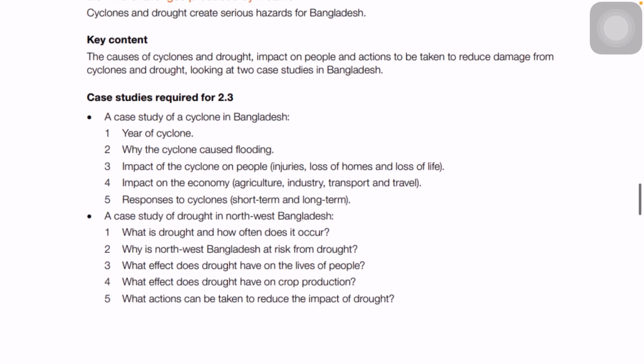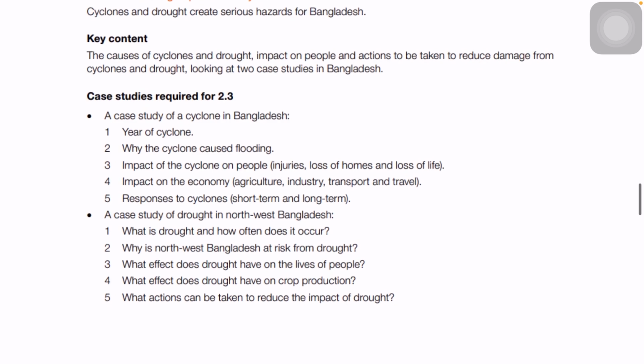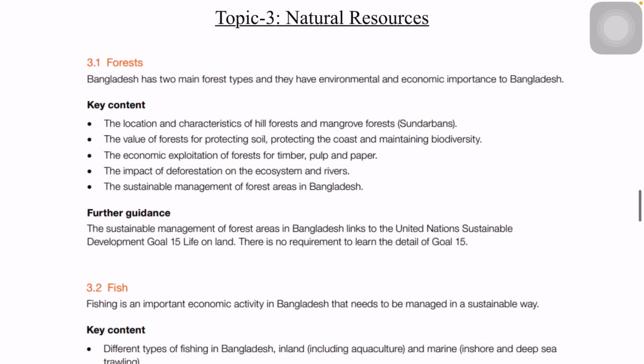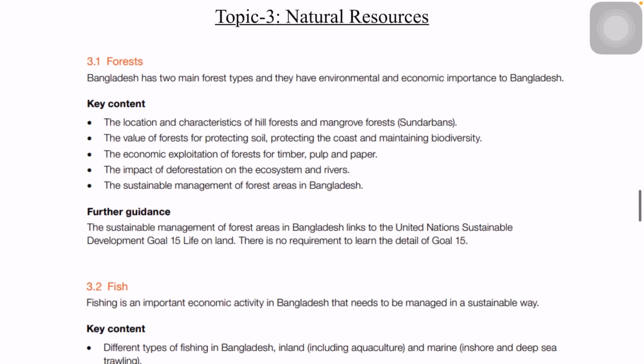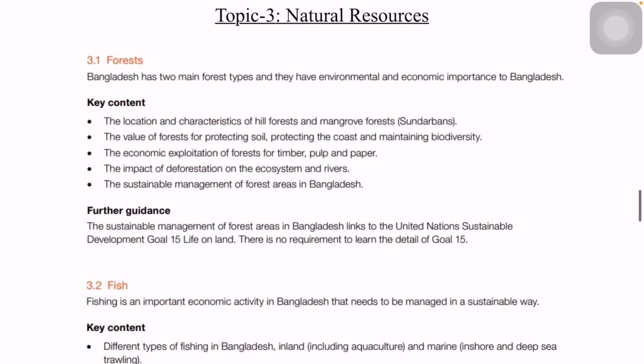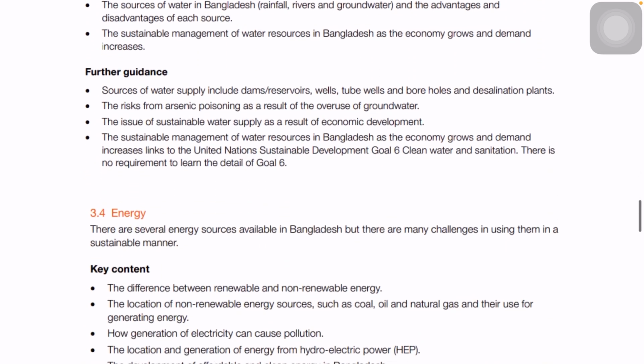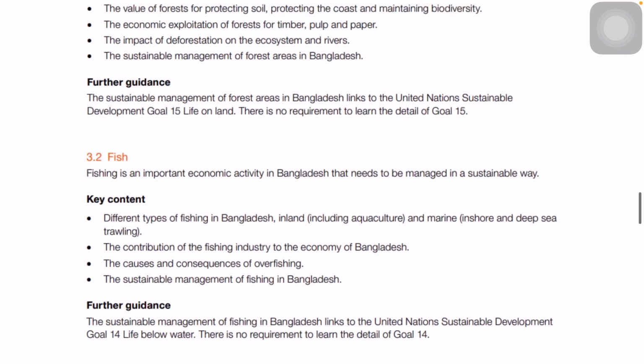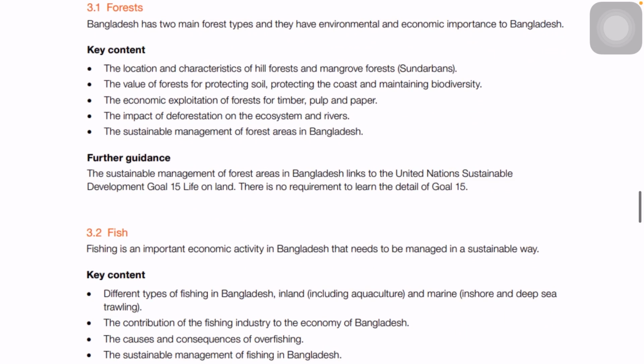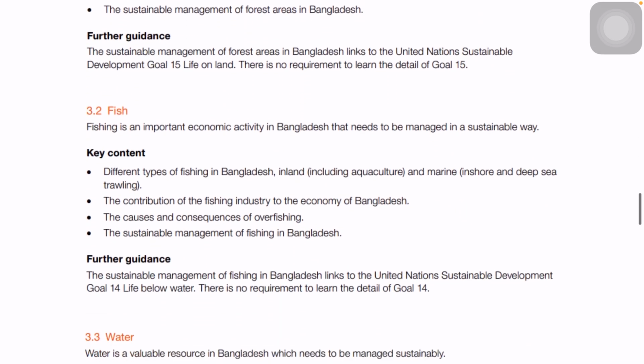So you need to know about cyclone and drought properly. What is a cyclone, the causes of cyclone, the formation of cyclone, the impact of cyclone, the solutions to minimize the problem of cyclone. The same goes for drought as well. Then topic 3 is about natural resources, which is similar to topic 3 of the previous syllabus. It starts with forest, then fish, water and energy, same as topic 3 of the previous syllabus.